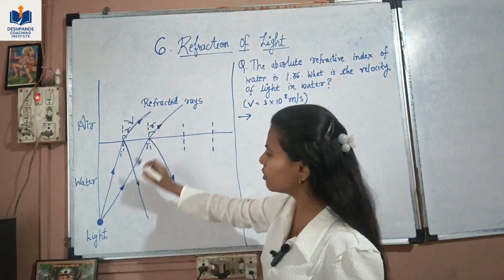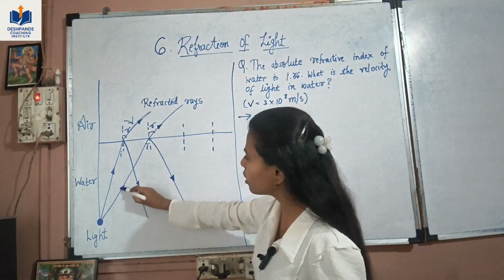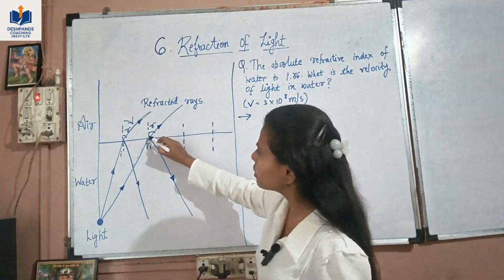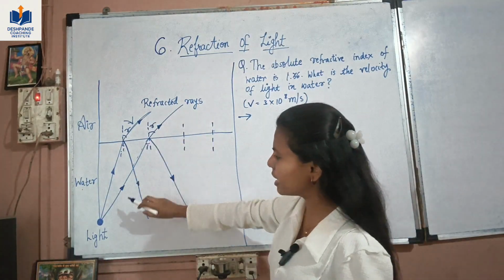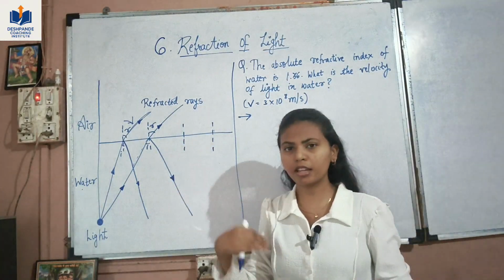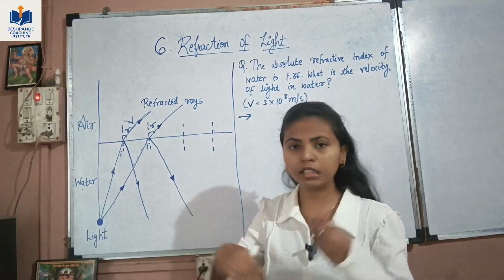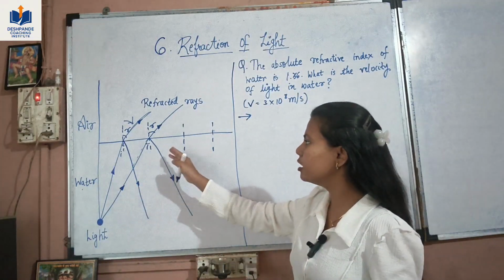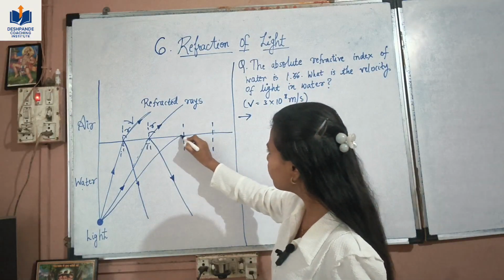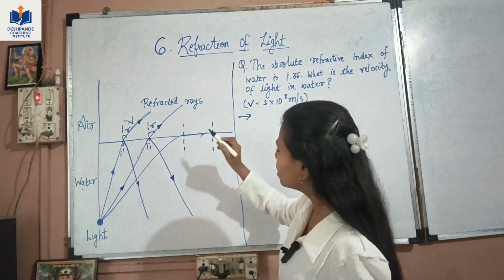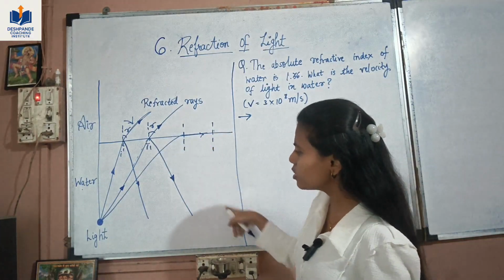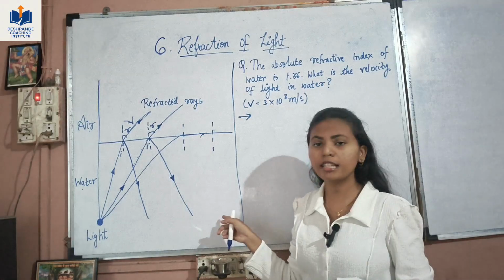Now we increase the angle of incidence. This is the second ray of light. It goes here. Again at the interface, the refracted ray goes away from the normal as light is traveling from water to air, and some part of the light is reflected back into the water. Now if we go on increasing the angle of incidence, it reaches a certain angle when there is no refraction in the air, while there is no reflection in the denser medium.